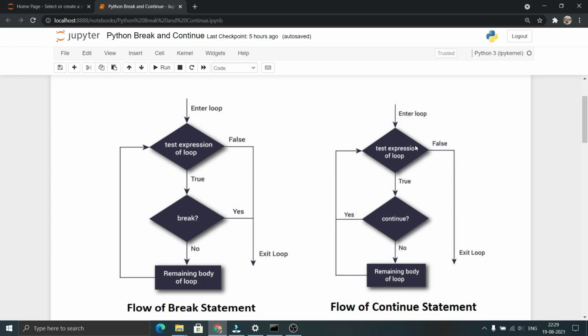And in the next iteration, if the test expression is true and there is no continue statement, for example, in the flow we don't have a continue statement in the second iteration. Generally we use break and continue statements in combination with if inside the loops. So these statements will come in the flow whenever the condition of the if statement is true. So if the continue statement is not encountered in the second iteration, the body of the loop will be executed and the flow comes to the test expression again. The body of the loop will be executed like this until the test expression is false. Once the test expression is false, it comes out of the loop.